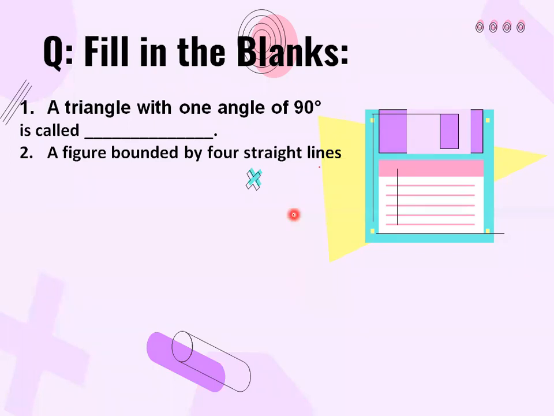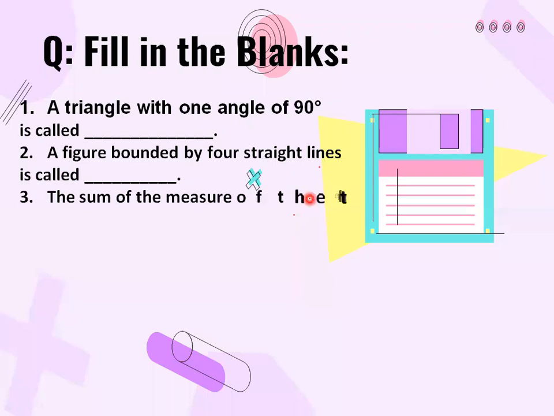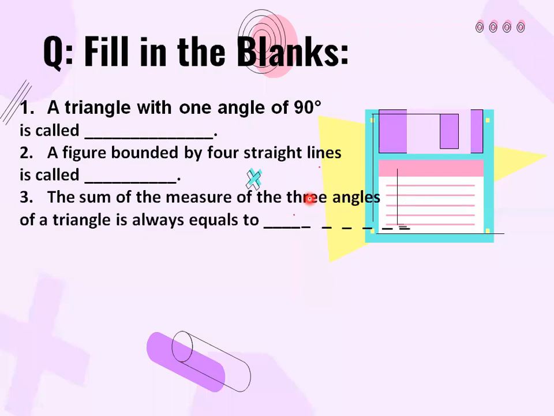A figure bounded by four straight lines is called dash. Very good. Very good. Now the next is: the sum of the measures of three angles of a triangle is always equal to dash. Very good. 180 degrees. Very good.